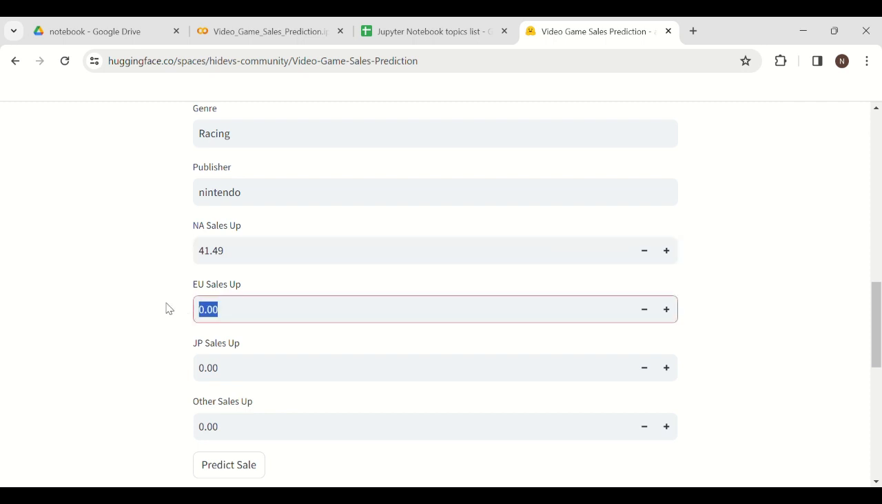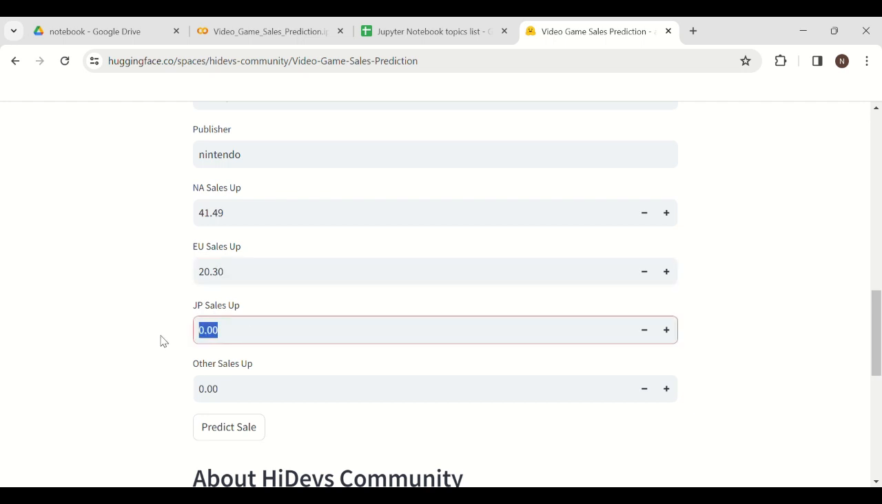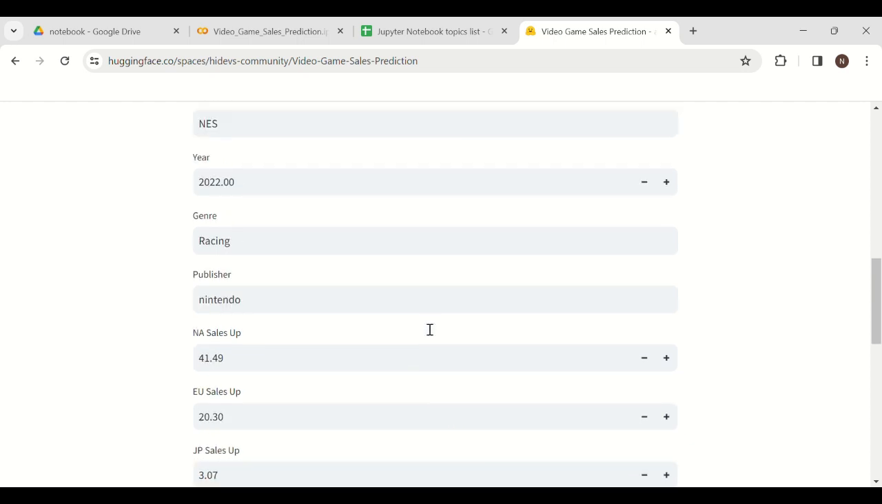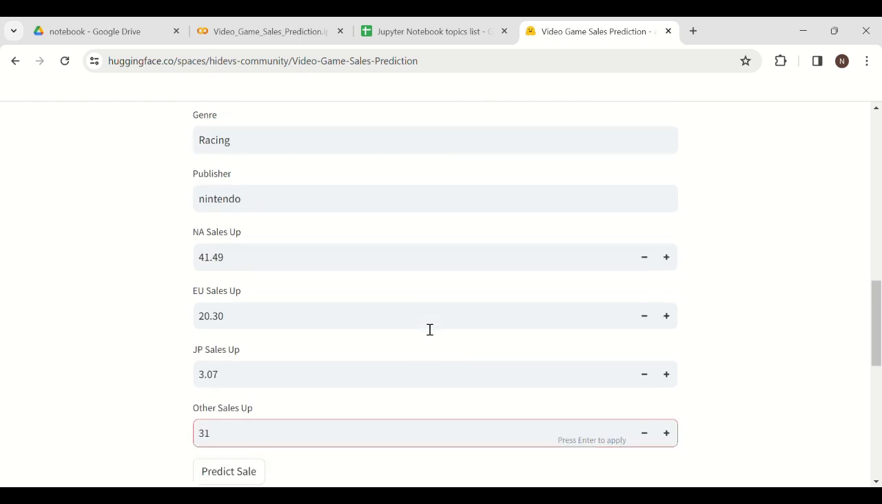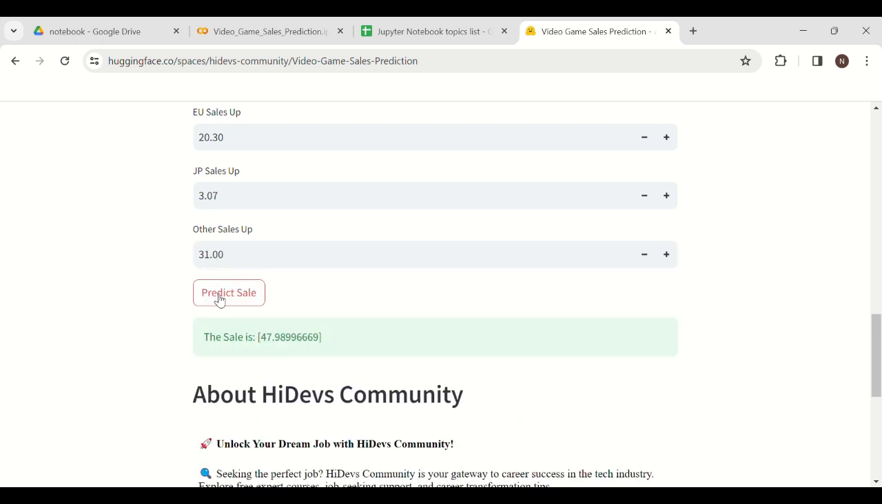Let's enter very random values: 41.49, 29 point... what, that's 3, 20.3, sorry. For this, let's enter 0.07, and other sales will be 31. So you can see that we have entered all the input values for these parameters and they are very random. So let's click the predict button and check the sale. You can see that the value for the sale is 47.98.